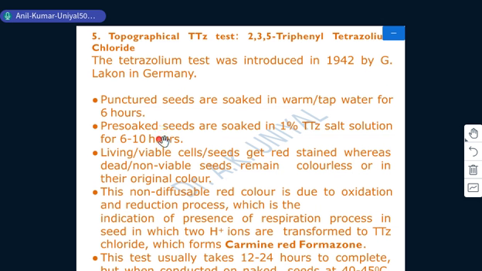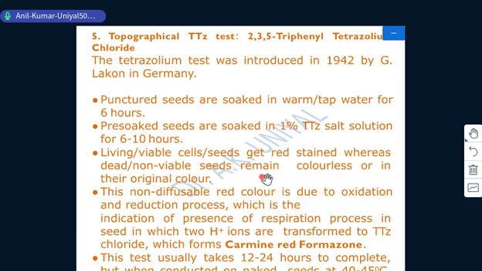Then the pre-soaked seeds are sometimes decoated, or the coats are removed, just to make the TTC test process faster. Then these pre-soaked or naked seeds are soaked in 1% tetrazolium salt solution for 6 to 10 hours.